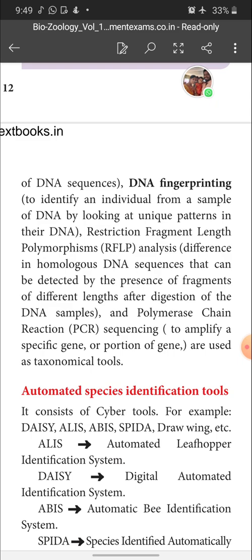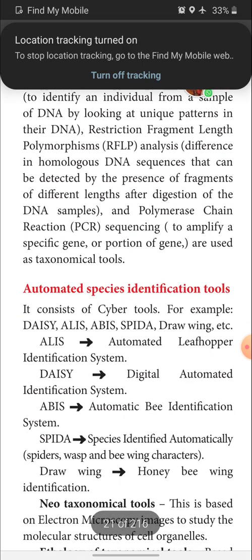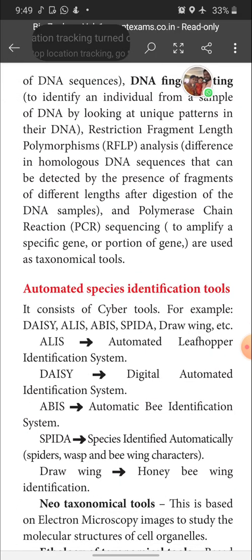Next one is automated species identification tools. How to identify the species automatically? It consists of cyber tools. For example, Daisy, Alice, Abyss, Spider, Drawing, etc. are the various cyber tools used in species identification.